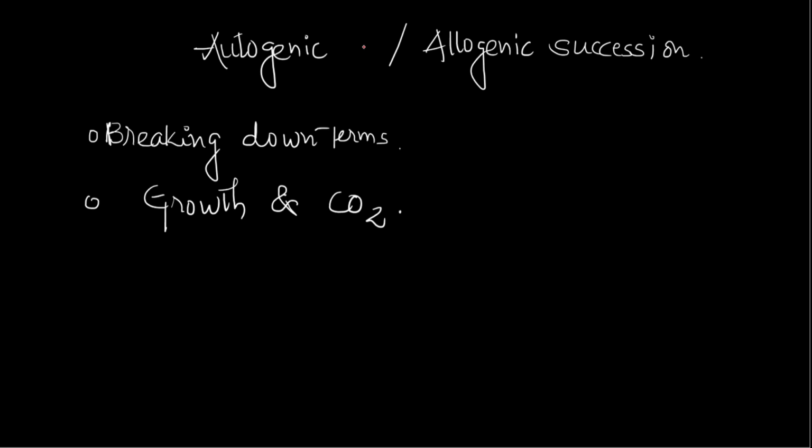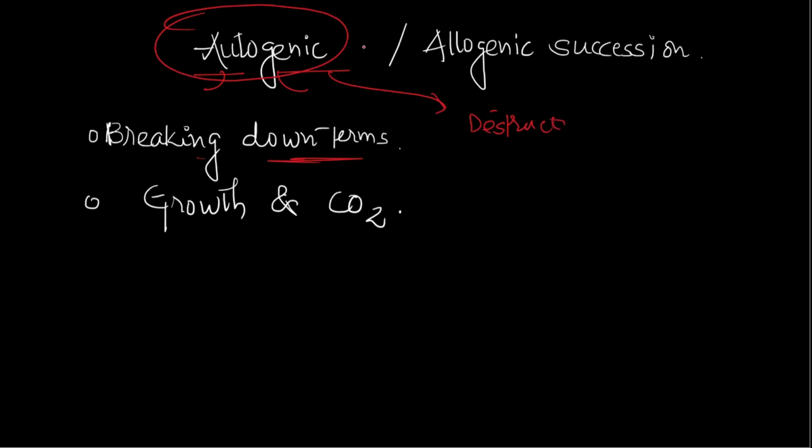We'll understand that by this technique, that is breaking down terms. Autogenic, break it down into auto and genic. Genic means genesis of something, that is production of something, and auto means on its own. So autogenic basically means that the destruction is caused due to factors in its own habitat.